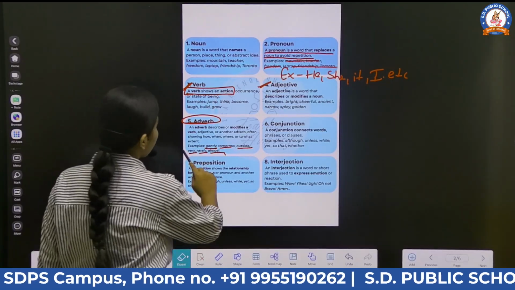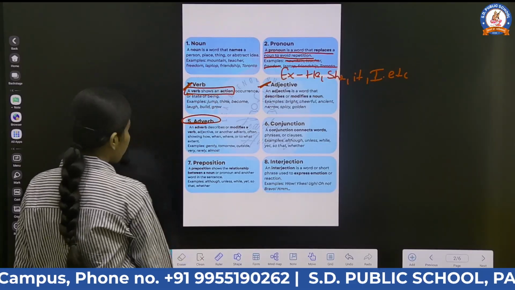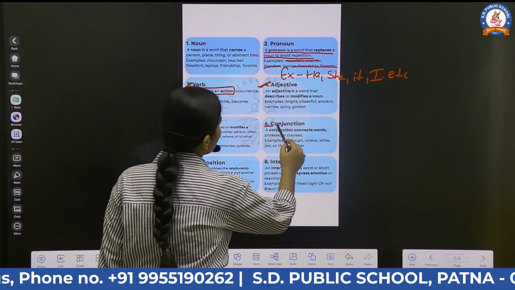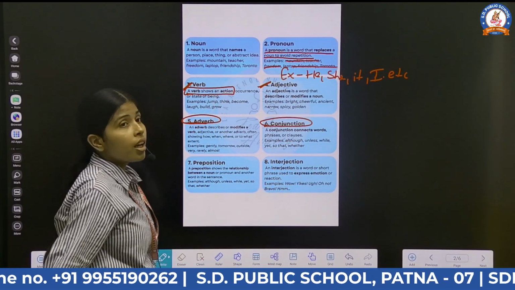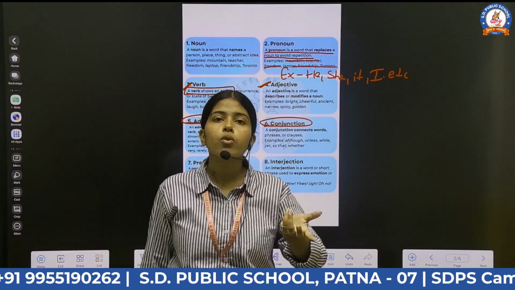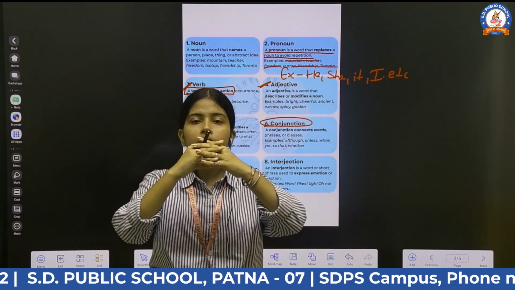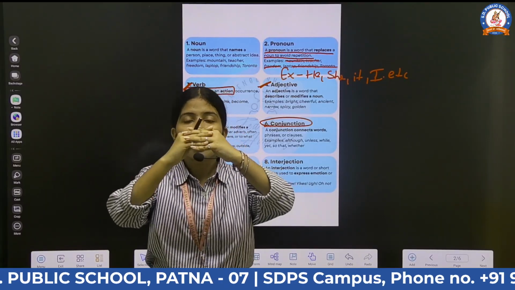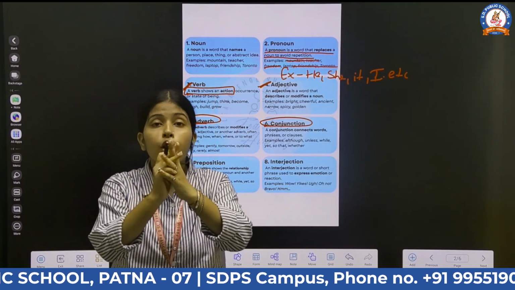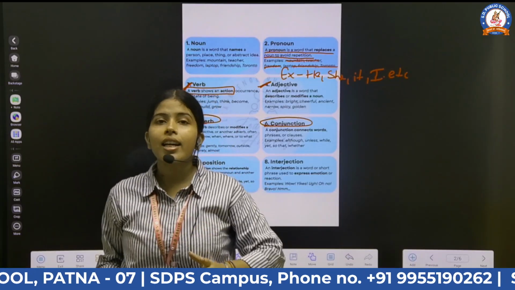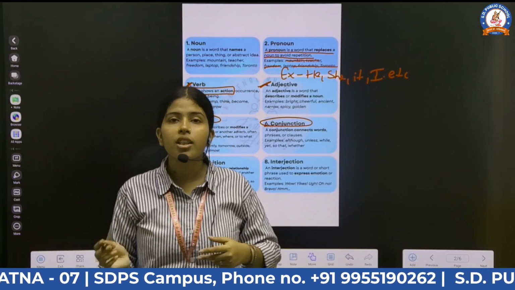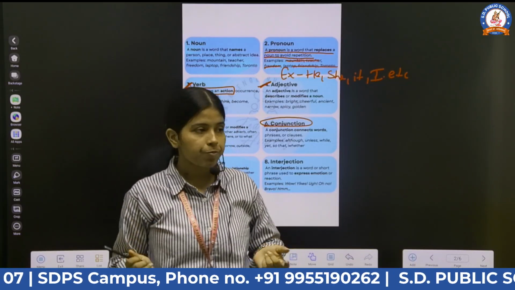Now, moving to the next topic, conjunction. So, what are conjunctions? Conjunctions are those words which join two words or sentences together, as in Ram and Shyam, Sita and Geeta.